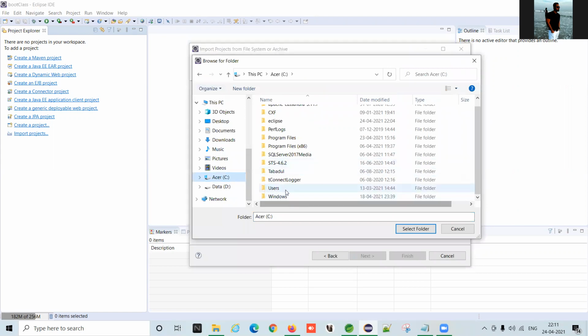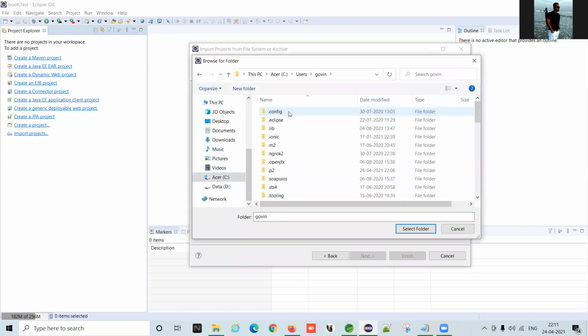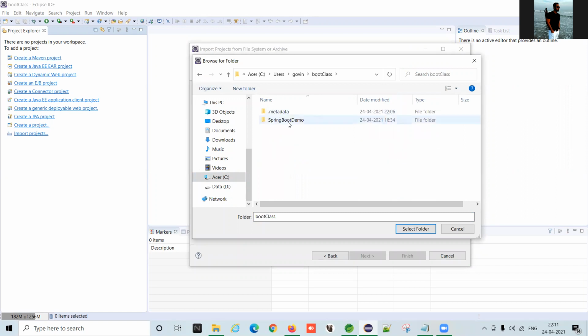Where is it? It is in the workspace. So our workspace is boot class. And as we already extracted the project, we will select the extracted folder, and it will give you only the extracted folder options.